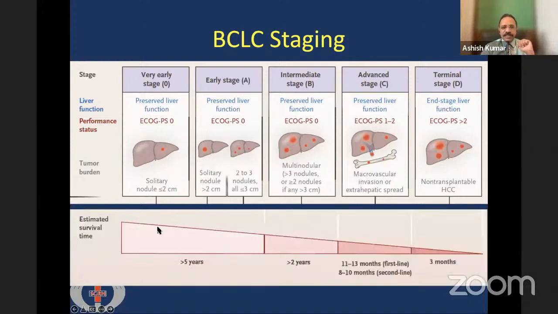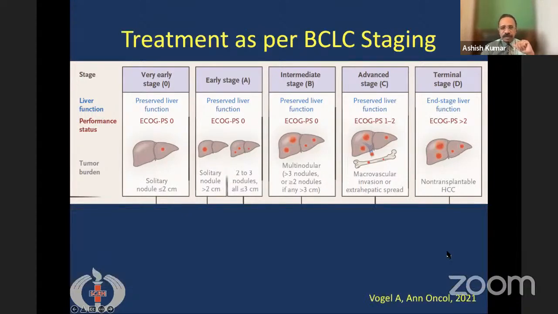Based on the BCLC staging, the survival also depends. In very early stage or early stage, when the tumor is small and performance status is good and liver functions are good, the survival is more than 5 years. But as the staging advances, the survival deteriorates. And this staging not only tells about survival, it also dictates how we should treat these patients.